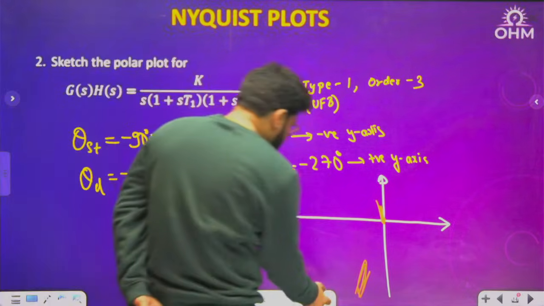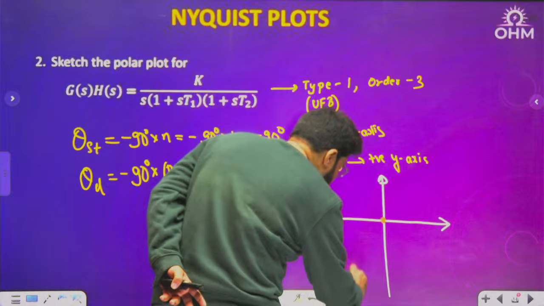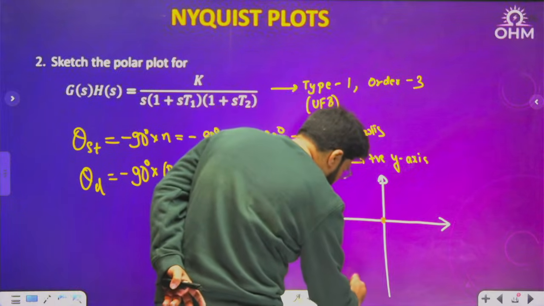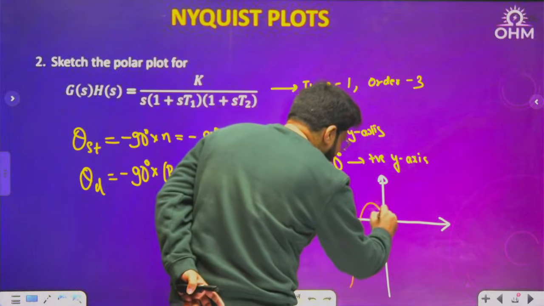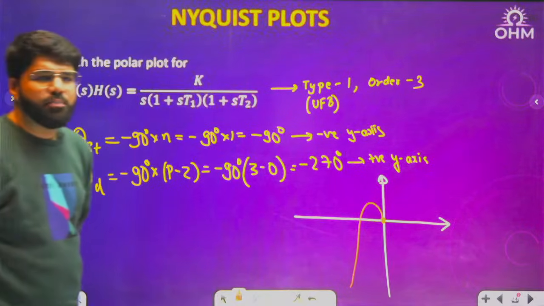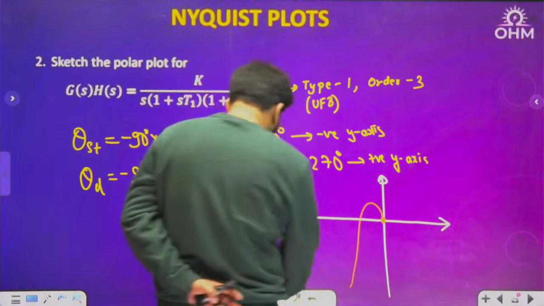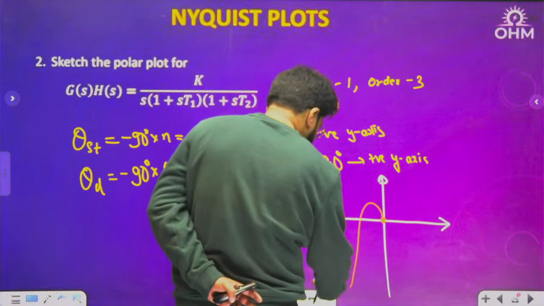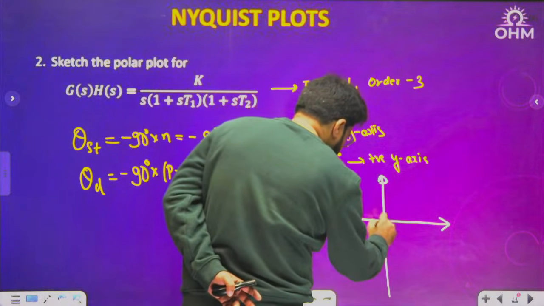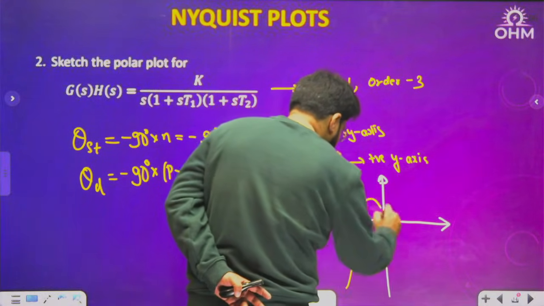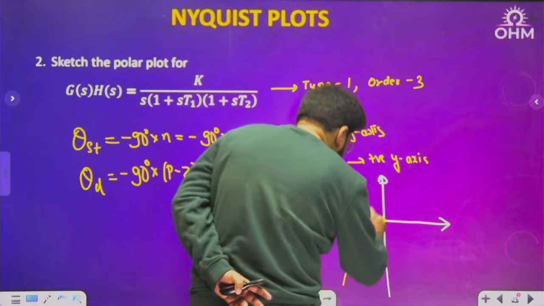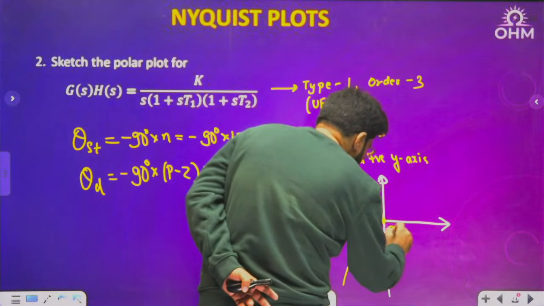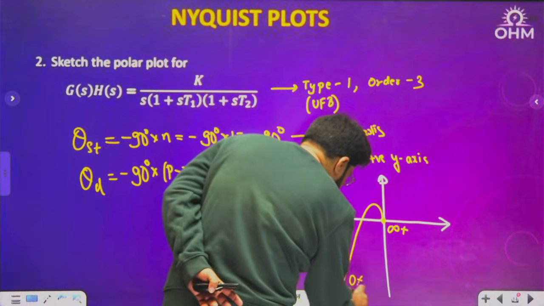So that means this time the polar plot will change the quadrant, and it will approximately be of this kind. This will be infinity plus, this will be starting 0 plus.